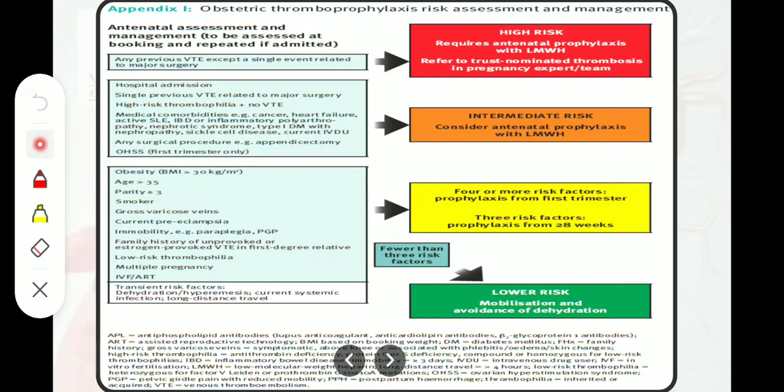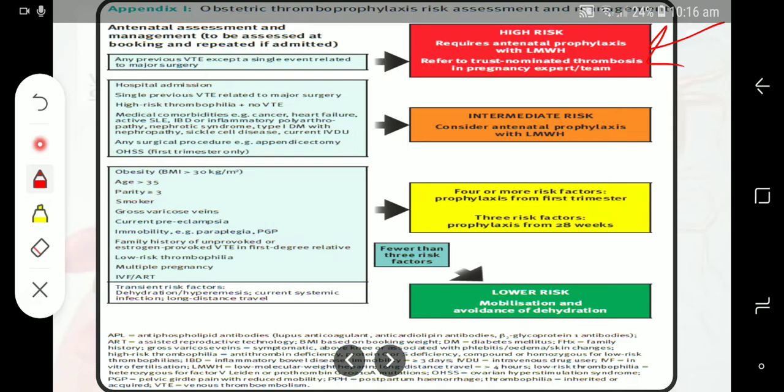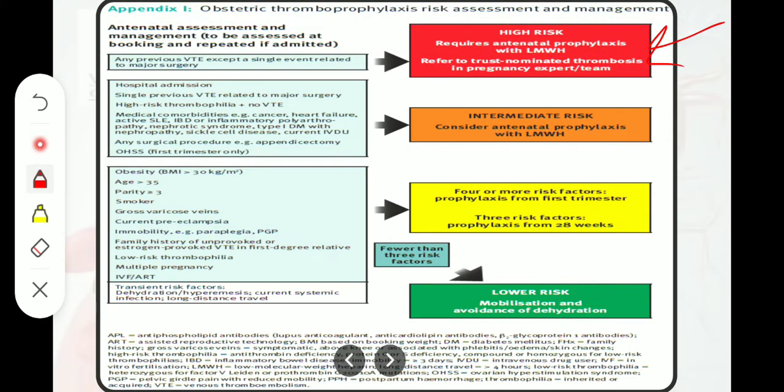Okay, antenatal assessment and management to be assessed at booking and repeated if admitted. Okay, so if we have any previous VTE except a single event related to major surgery, we include those patients among the high risk group who require antenatal prophylaxis with a low molecular weight heparin, and we refer them to the trust nominated thrombosis in pregnancy expert.